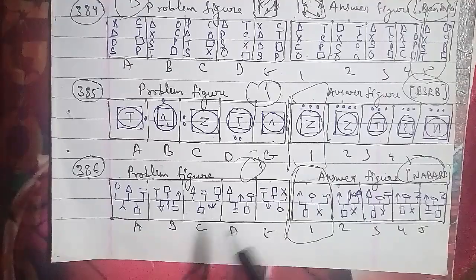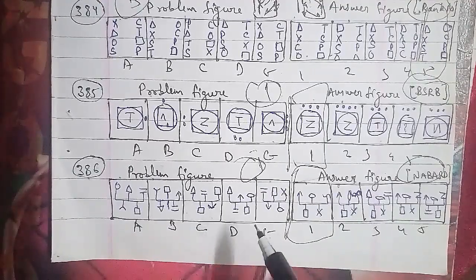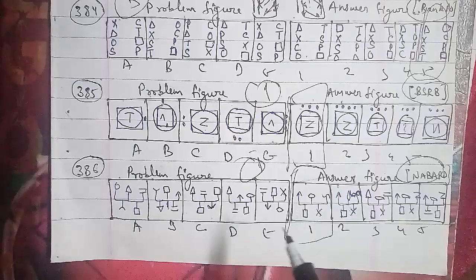Now we'll start with the non-verbal reasoning, where we had started with series. As I told you, more than 1000 questions we'll do in series here.